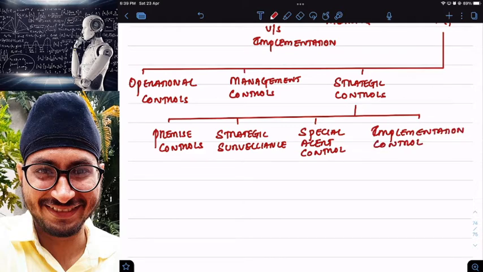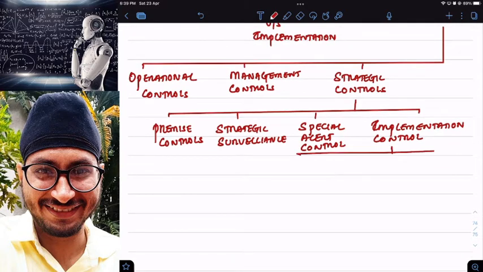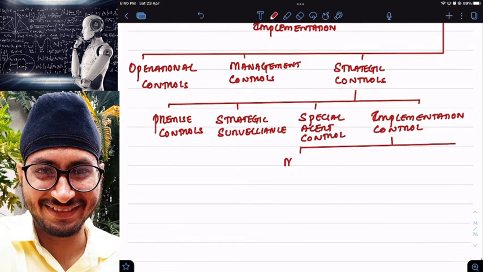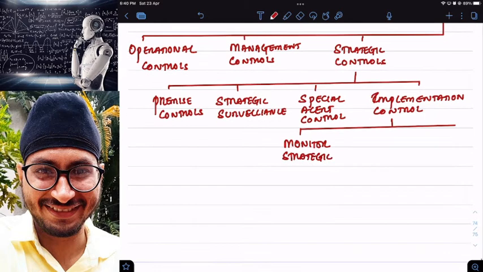Now, under implementation control we have 2 types. So be very careful here in controls concept. First one we have is monitor strategic thrust. And second one we have is milestone review.